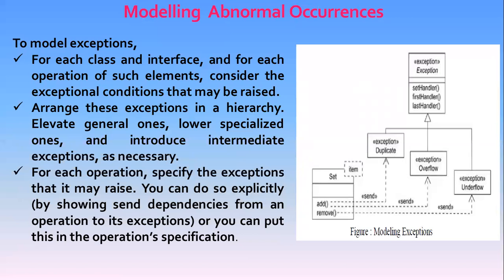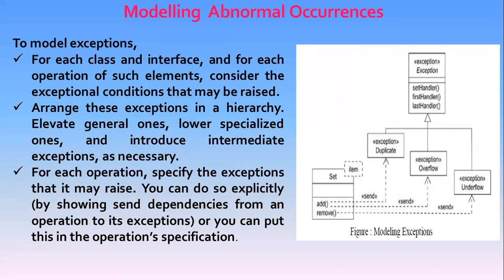If you are handed a class or an interface, the operations you can invoke will be clear, but the abnormal occurrences that each operation may raise will not be clear unless we model them explicitly. In the UML, abnormal occurrences are just an additional kind of event that can be modeled as signals.